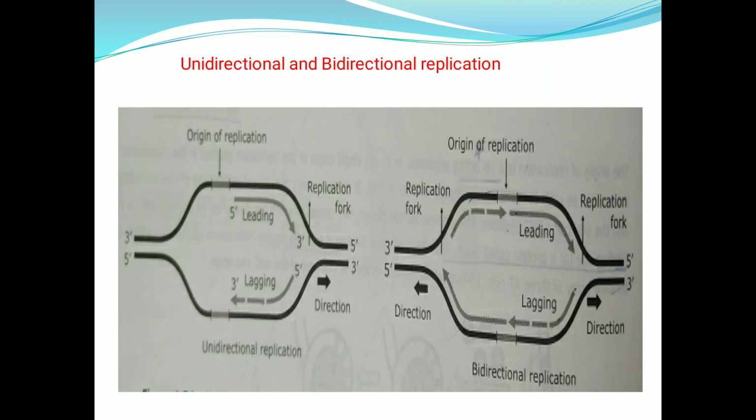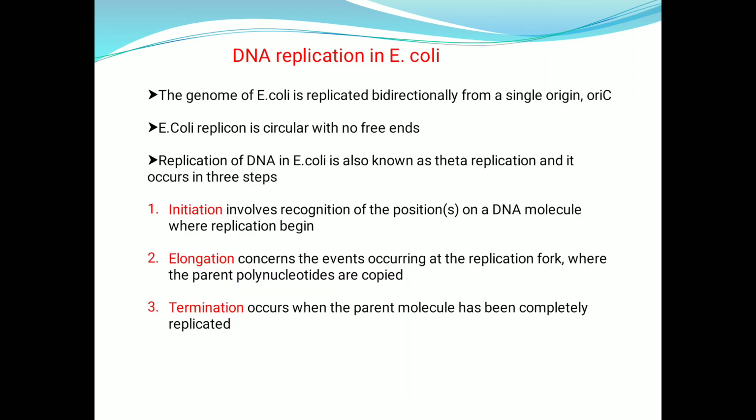Here, if you see unidirectional and bidirectional replication, what is the meaning of unidirectional replication? It means the replication fork moves only in one direction. But when it comes to bidirectional replication, there are two replication forks going in either direction. In two directions the DNA replication is occurring. That's why it is called bidirectional replication. And in eukaryotes it follows only the bidirectional replication model.